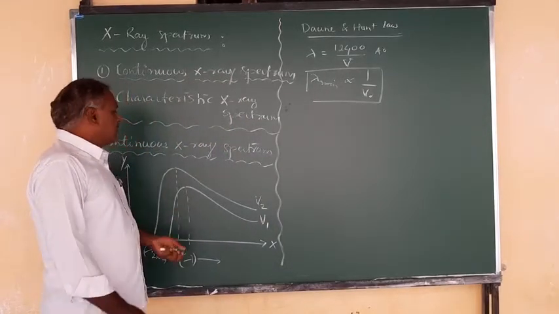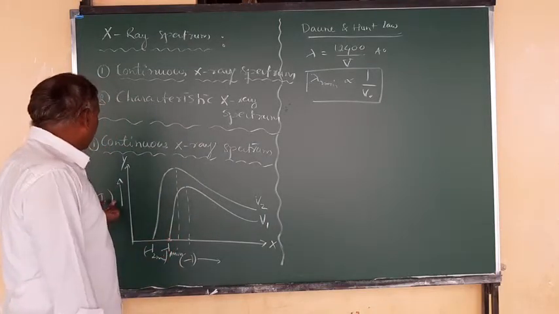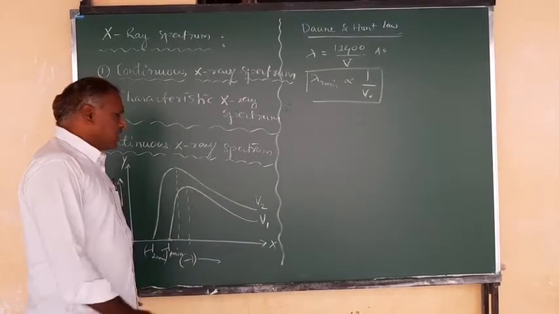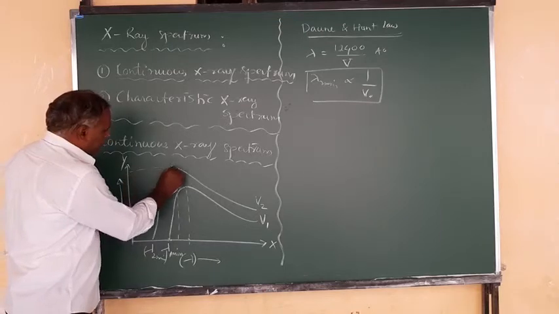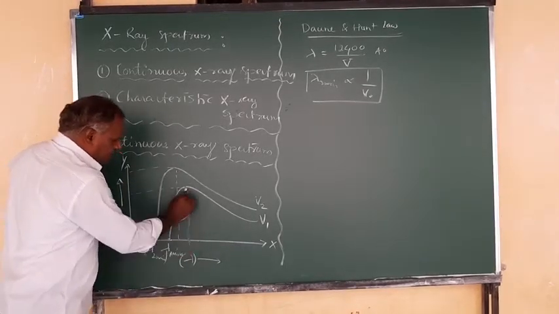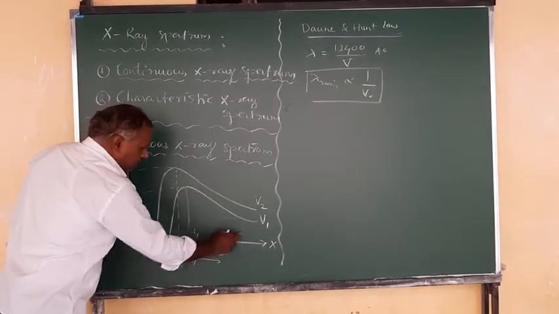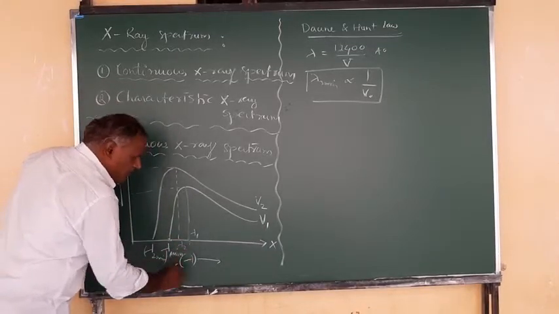So you can observe the intensity increases by increasing the accelerating potential. And see here, for the respective operating potentials, at a particular wavelength you get the maximum intensity. Let this be lambda 1 for V1, and it increases again for the next one.